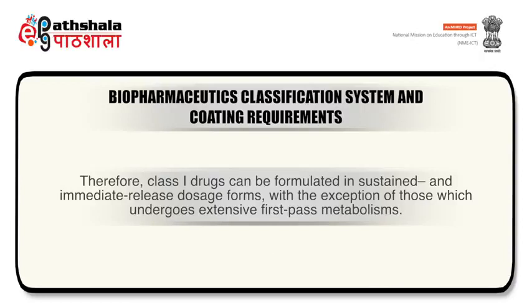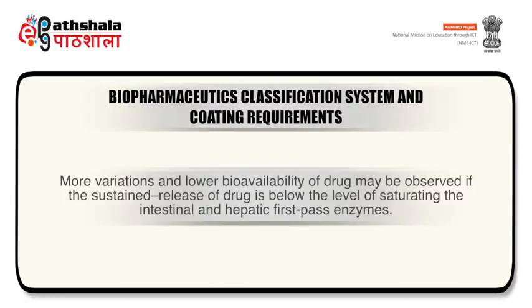Therefore, class 1 drugs can be formulated in sustained and immediate release dosage forms, with the exception of those which undergo extensive first pass metabolism. More variations and lower bioavailability of drugs may be observed if the sustained release of drug is below the level of saturating the intestinal and hepatic first pass enzymes.